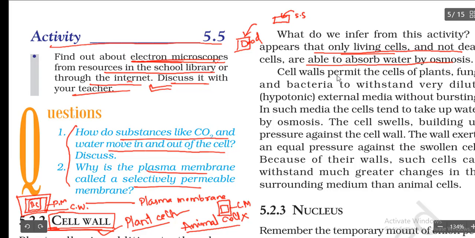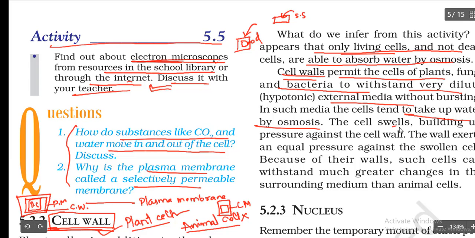Cell walls permit the cells of plants, fungi, and bacteria to withstand very dilute external media without bursting. So the cell wall is a strong support to plant cells, and to fungi and bacteria also. In such media, the cells tend to take up water by osmosis.